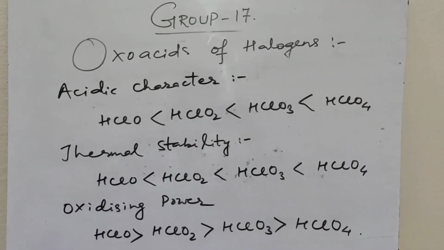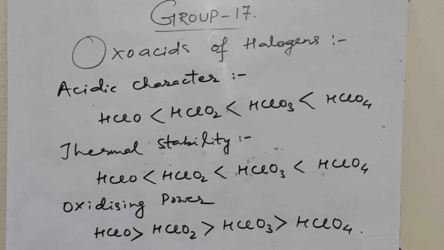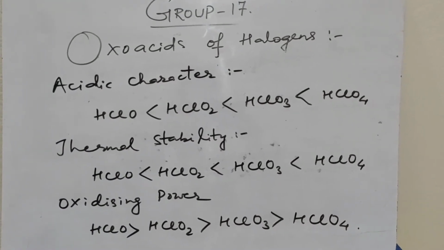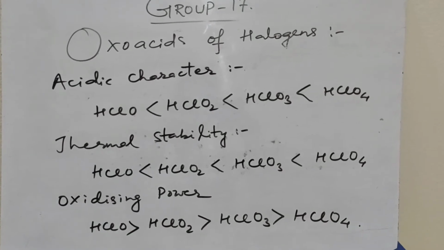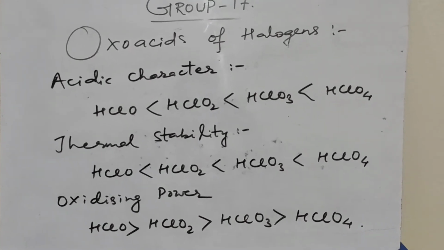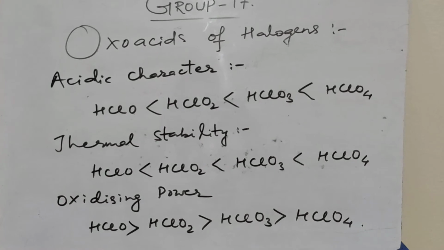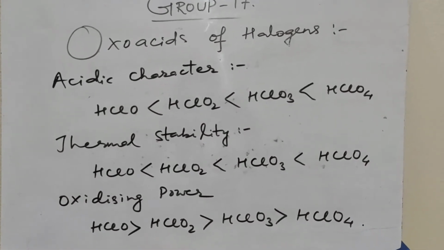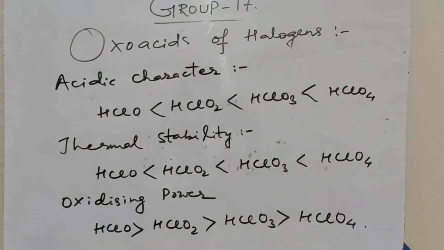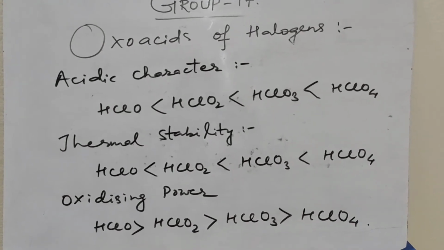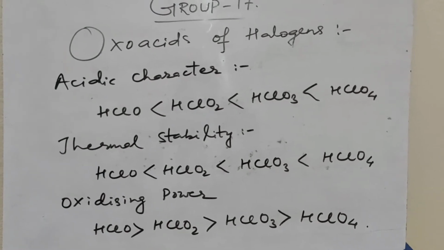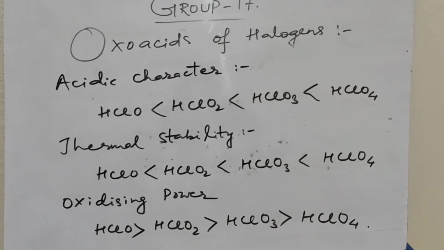Acidic character: HClO is less acidic than HClO2, HClO2 is less acidic than HClO3, and HClO3 is less acidic than HClO4, that is perchloric acid. Thermal stability: HClO4 has the maximum thermal stability. The least thermal stability is possessed by HClO. Oxidizing power: HClO has maximum oxidizing power, then HClO2, then HClO3, then HClO4.